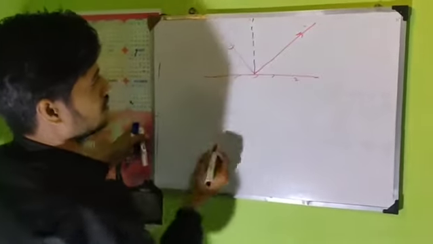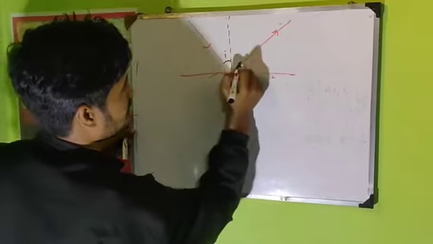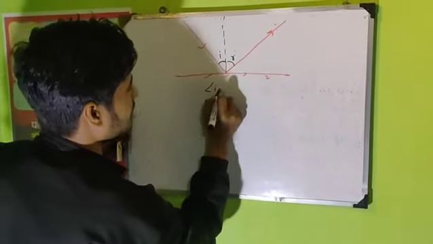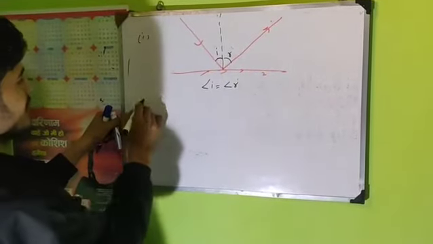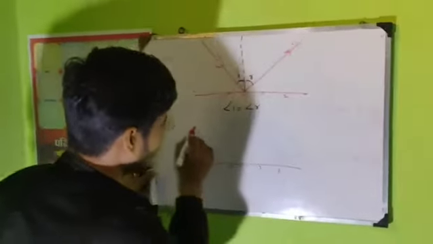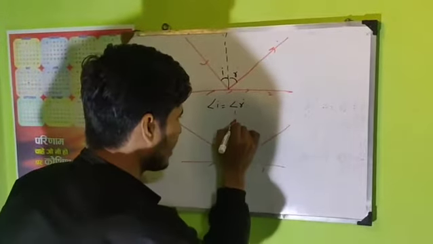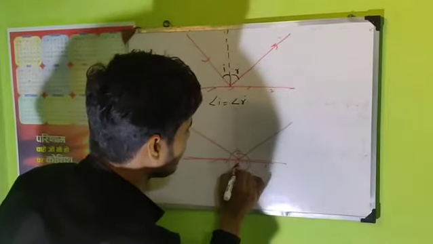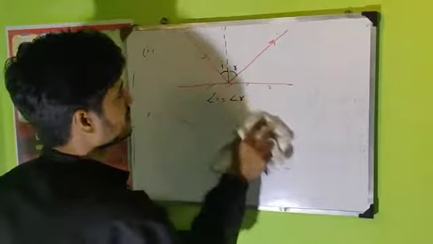The angle of incidence is equal to the angle of reflection, meaning angle I equals angle R. This is the first law. And the second law says that the incident ray, the reflected ray, and the normal to the point all lie in the same plane. I think you understand very well.